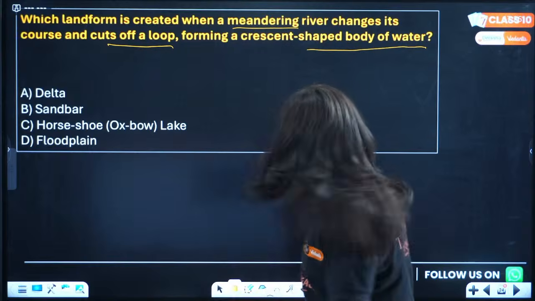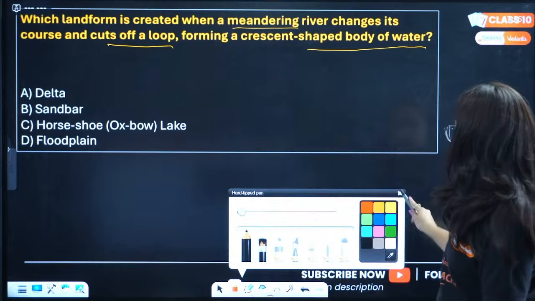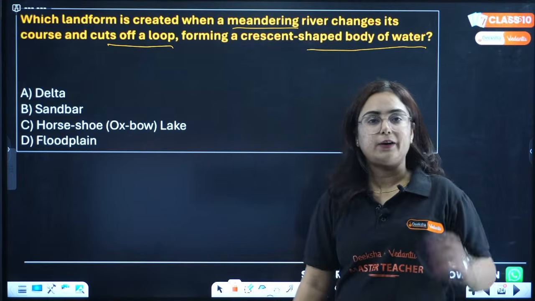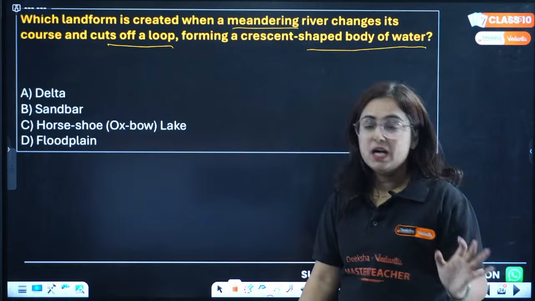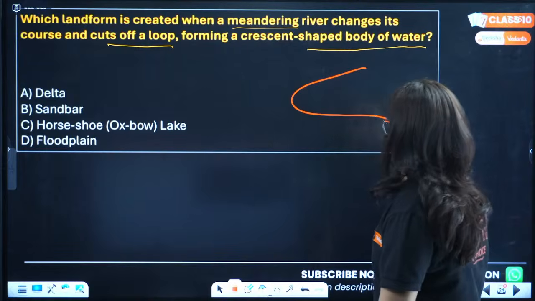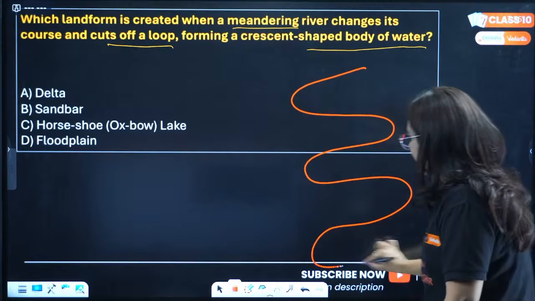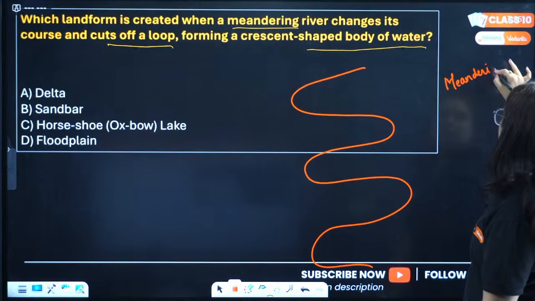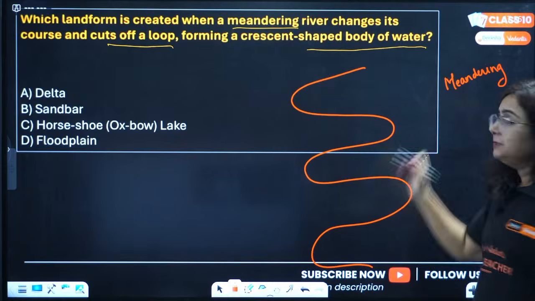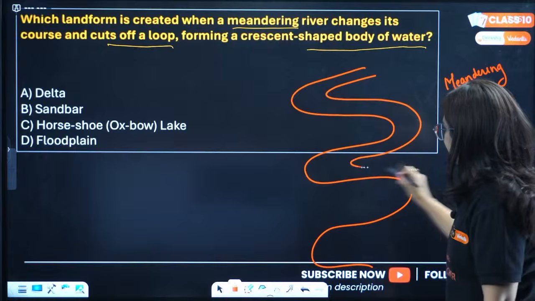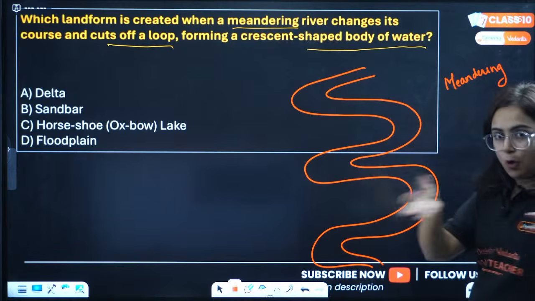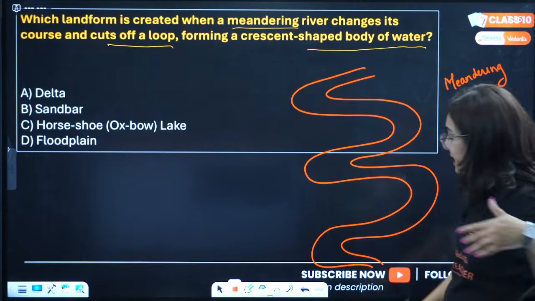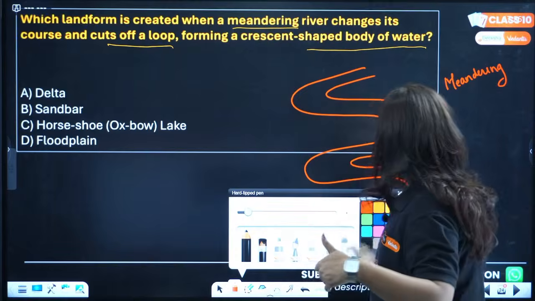Let me tell you what happened now. So there are soft rocks as well as hard rocks. Because of that, sometimes we see that the river flows in this shape, and this shape is known as meandering shape. That means round and round and round. Now, in this shape, what is happening? As this flow is made over here, this meandering flow is made over here.